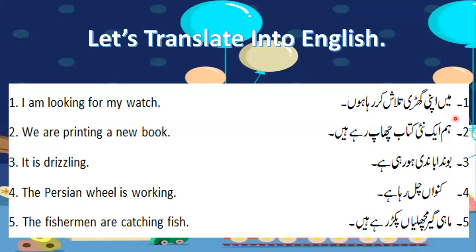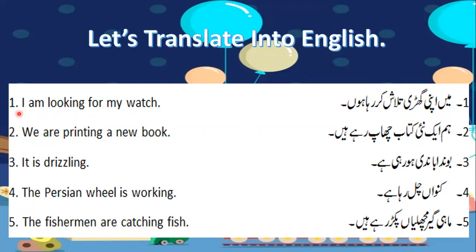I'll prefer doing it from Urdu to English because it's easy to do it in Urdu rather than in English. So I'll read it in Urdu first. मैं अपनी घड़ी तलाश कर रहा हूँ. Now कर रहा हूँ shows that I am doing it continuously right now. If it was written मैंने अपनी घड़ी तलाश की, that would have been past. But right now कर रहा हूँ shows this is happening continuously. So the translation would be I am looking for my watch.